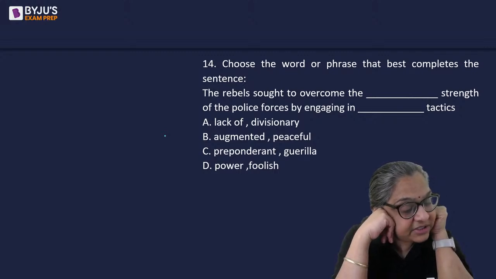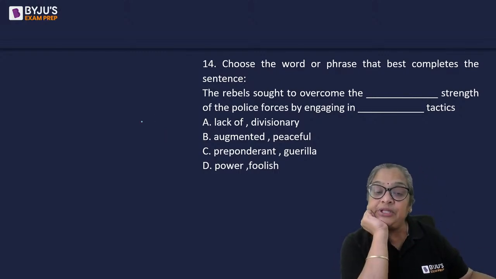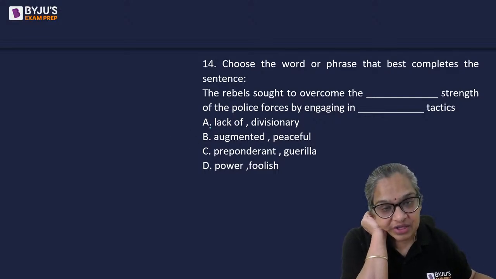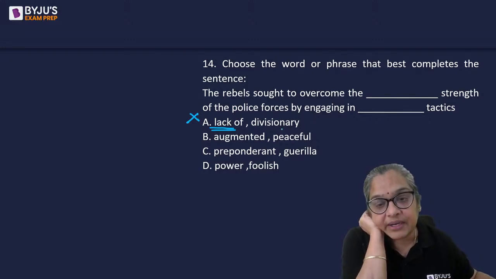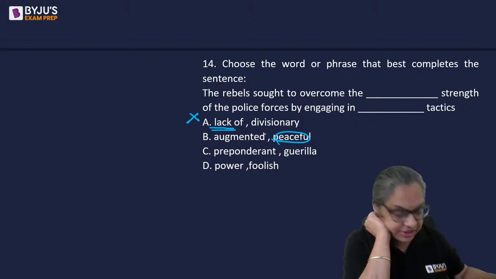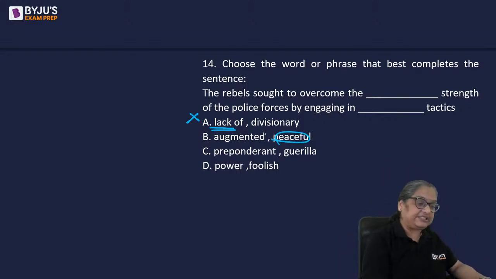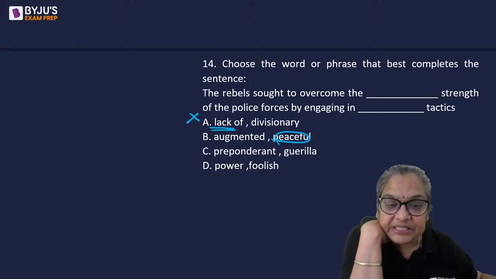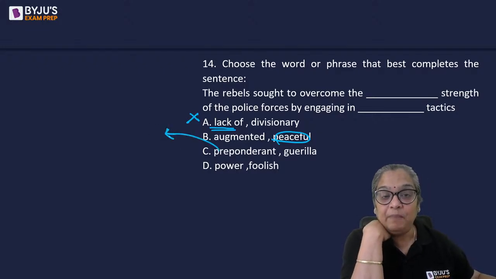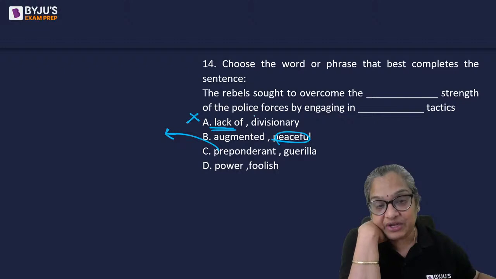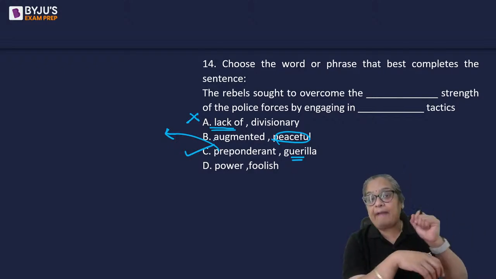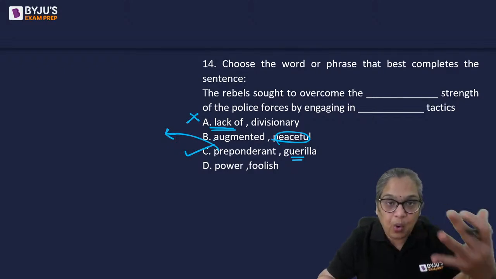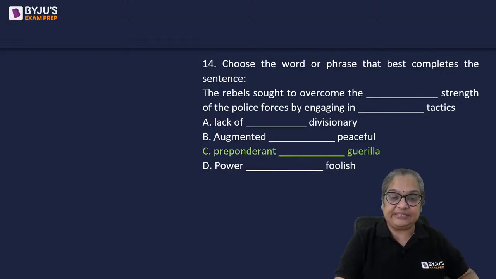Okay, I'm seeing all kinds of answers, A, B, C. The rebels sought to overcome the lack of strength. If they don't have any strength, why would they seek to overcome it? Augmented them with peaceful strategies. How can you have peaceful strategies? Preponderant means dominant, prevalent. So the police forces were way more powerful. So they tried to overcome that strength by using guerrilla tactics, that is ambush tactics, not open warfare. Okay, so the answer is C.